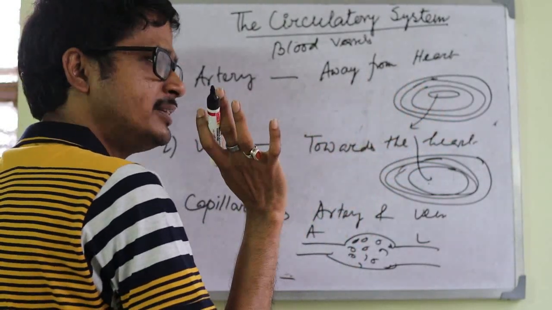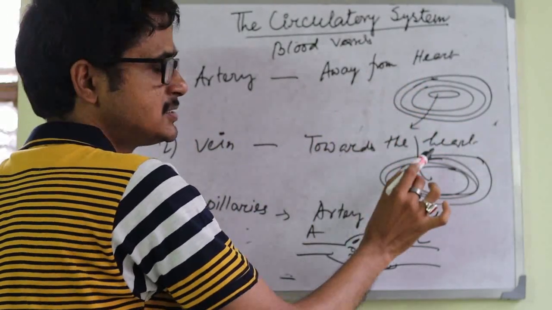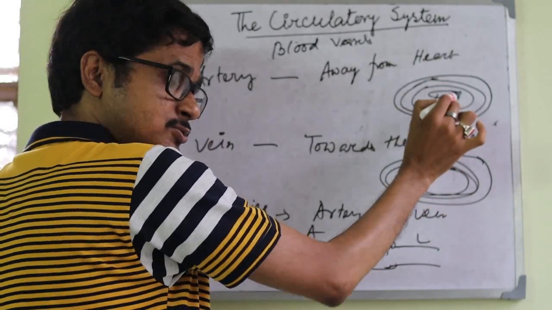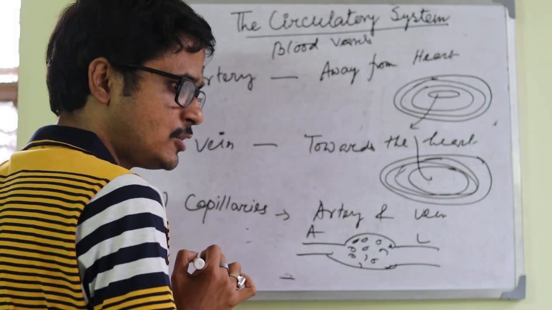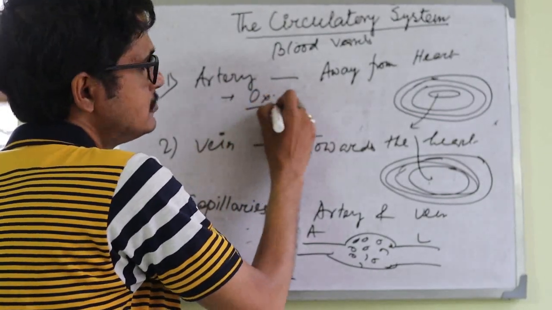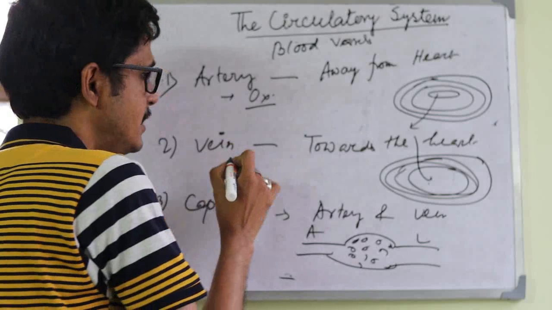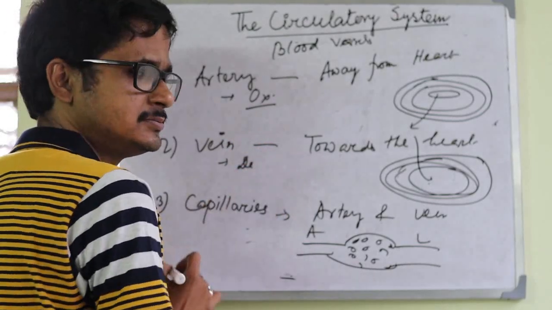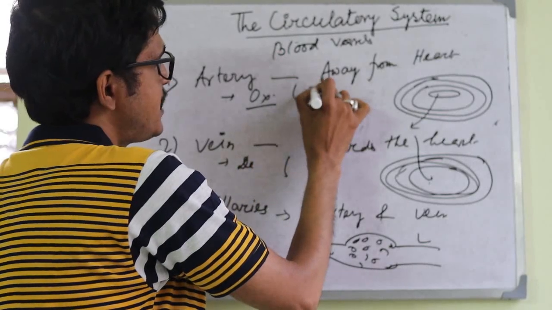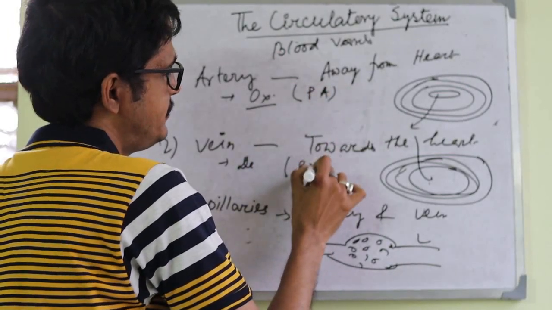So you already have 3 differences: away from the heart versus towards the heart, narrow lumen versus broad lumen, thick muscular wall versus thin muscular wall. Now, in the artery only oxygenated blood flows, and in the vein deoxygenated blood flows. But there is one exception: the pulmonary artery and pulmonary vein.